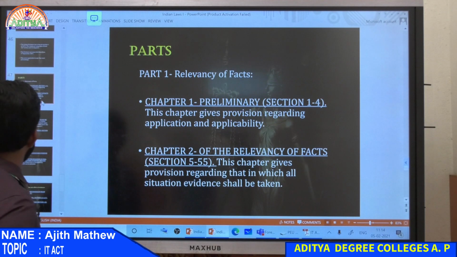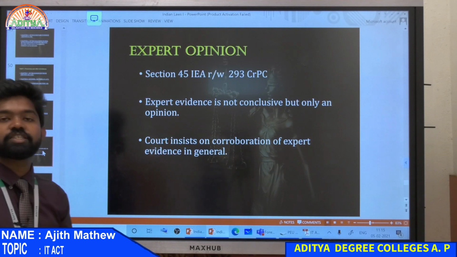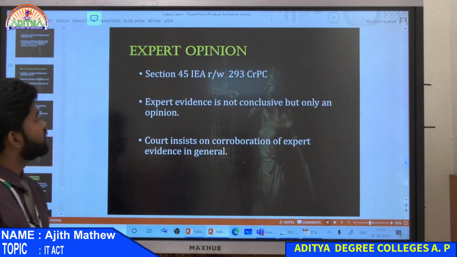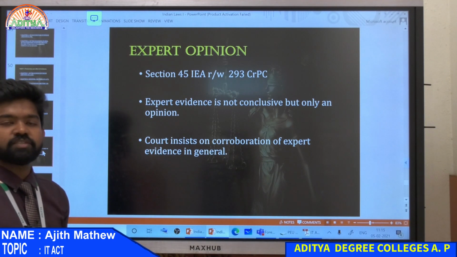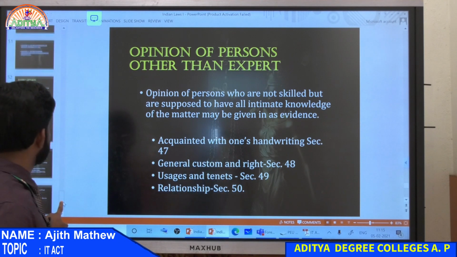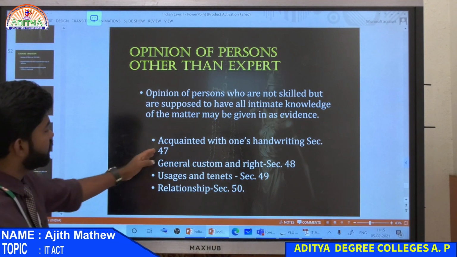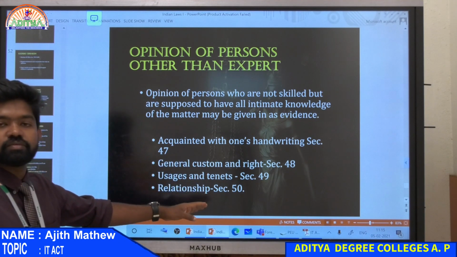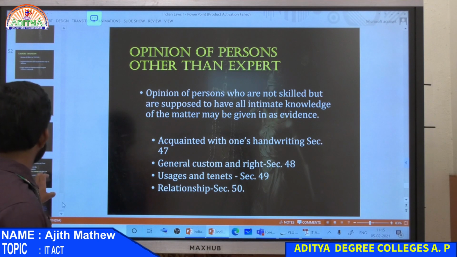The parts in the Evidence Act were all finished, and there were some sections you have to study, that is section 45, read with 293 CrPC, where you give expert testimony. Then the opinion of experts and the opinion of people who are not experts, which we discussed yesterday, from sections 47, 48, 49, 50. So read that.